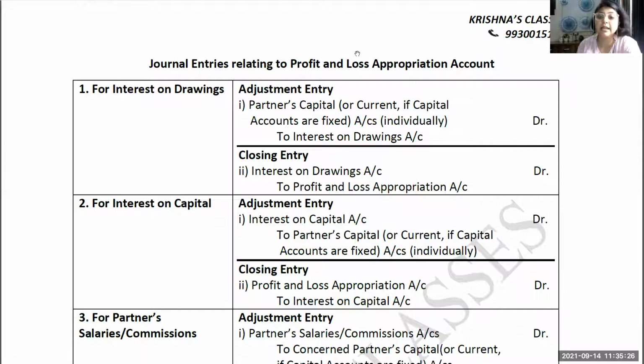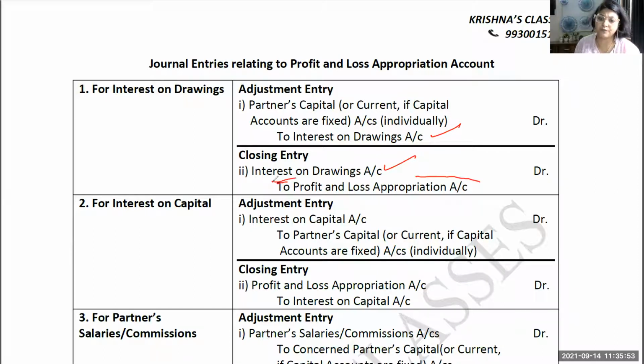Now let us see what are the opening and closing entries related to profit and loss account, which are called adjusting entries. First, for interest on drawing, what entry is passed? Opening is also called adjusting entry. First, partner's capital or current account, whatever method they are following, individually each partner will be debited for interest on drawing. And how will the closing take place? Interest on drawing will be debited, and profit and loss appropriation account will be credited.